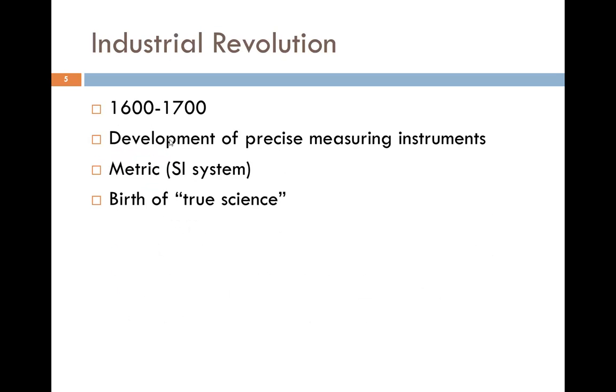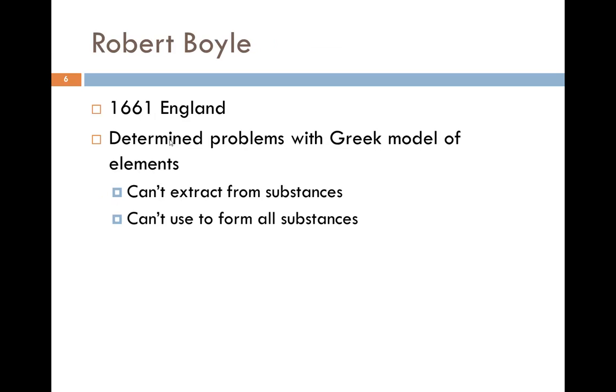Then over 1,500 years passed, and we get to the Industrial Revolution. And this is the development of the precise measuring instruments so that we can actually do true reactions. We also developed the metric system, or the SI unit system. And it's the birth of our true science. In this period, in 1661, an English scientist named Robert Boyle determined there were problems with the Greek model of the elements. For one, you can't extract from these substances, and you can't use them to form other substances.